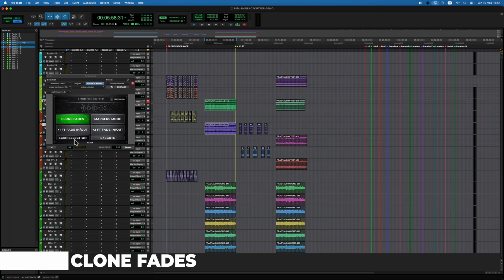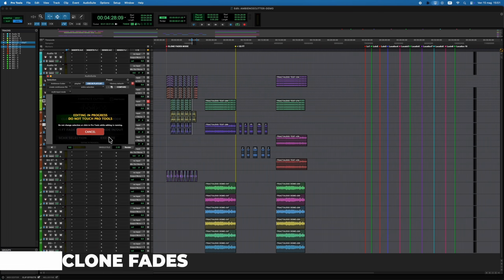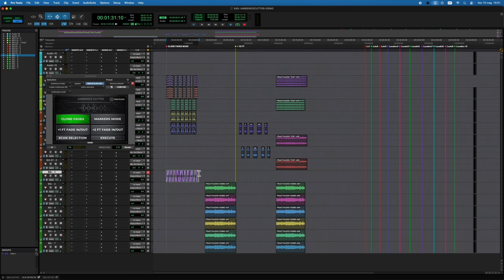First, clone fades. This mode cuts and moves the clips, then applies the exact same fades from your reference selection.